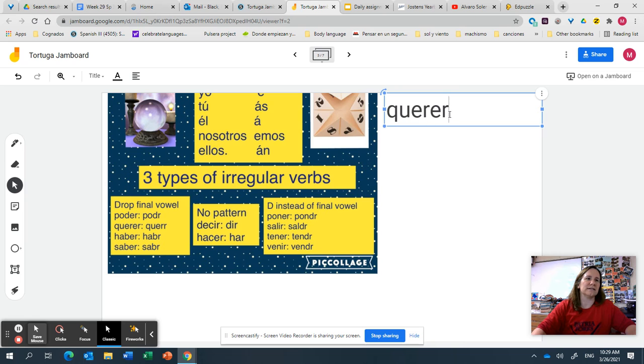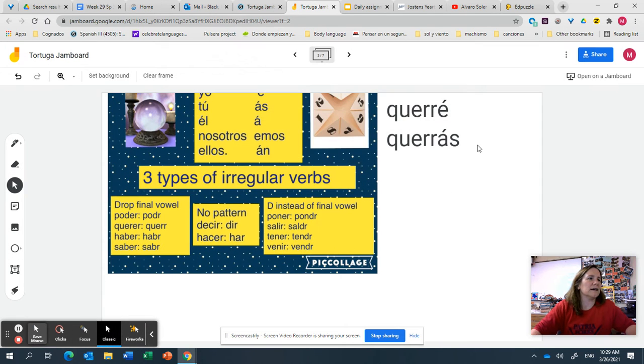So querer is a verb that drops the final vowel. When I go to conjugate it in the future, I'm going to take out that e, and then add my endings. So for the yo form, I would get querré. For the tú form, it would be querrás, and so on.